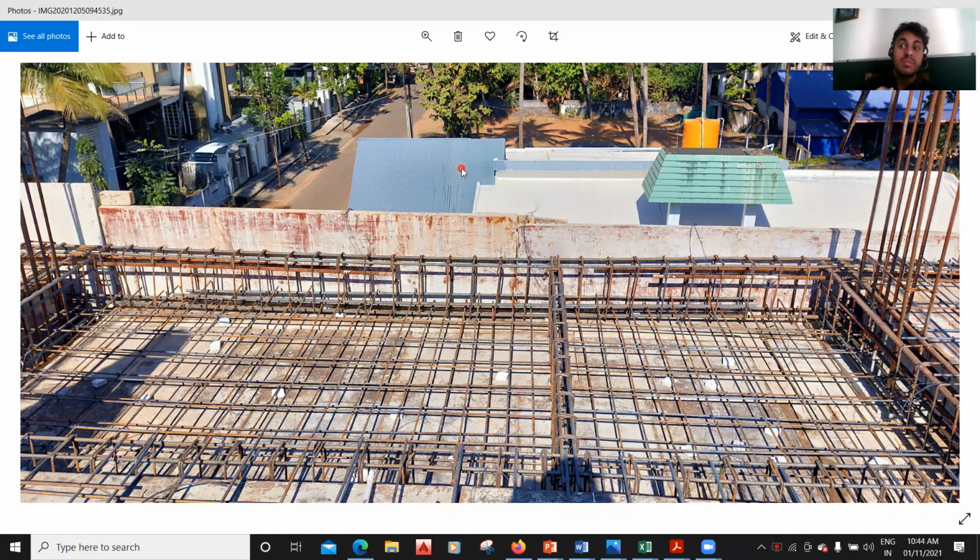So what happens is they're not able to relate the theory with the practical stuff. A person who doesn't have a design background, it's very difficult for him to explain all these things. A site engineer can only explain that this is top steel and bottom steel, but a site engineer doesn't know from where exactly all these things are coming out. So that is the main advantage of taking this course.